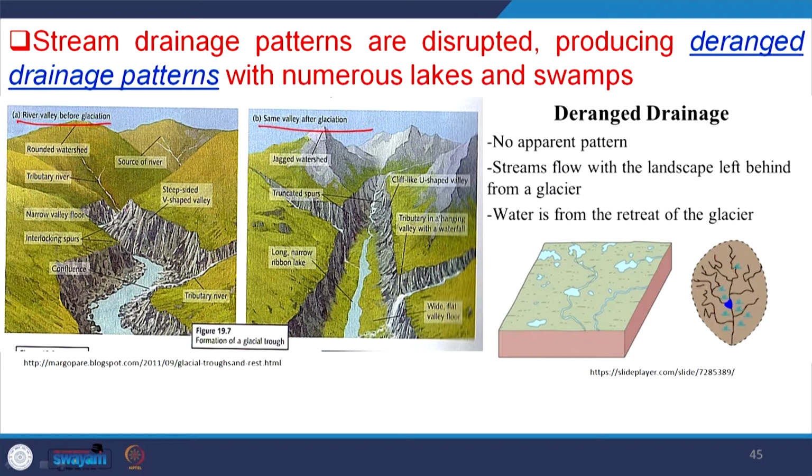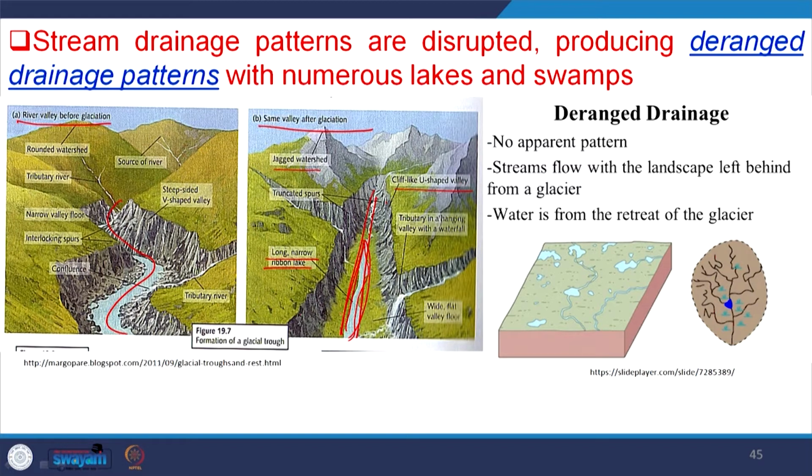That means the river valley was sinuous, but after glaciation it has become straight, and here, due to deep erosion, lakes are formed, that is long narrow ribbon lakes, then truncated spurs, then jagged watershed, then cliff-like U-shaped valley, then wide and flat valley floor.